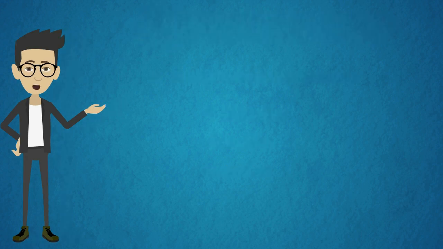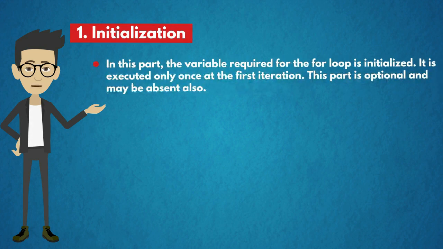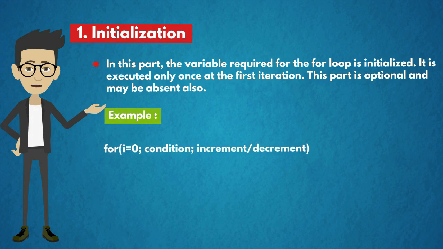The first component of for loop is initialization. In this part, the variable required for the for loop is initialized. It is executed only once at the first iteration. This part is optional and may be absent also. So for example, i equal to 0; condition; increment or decrement is the generalized syntax of a for loop.